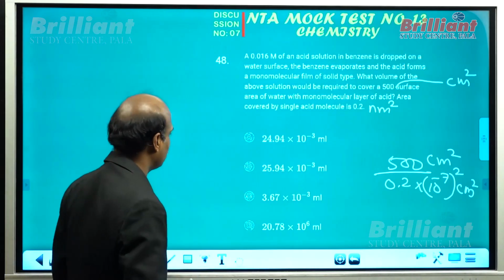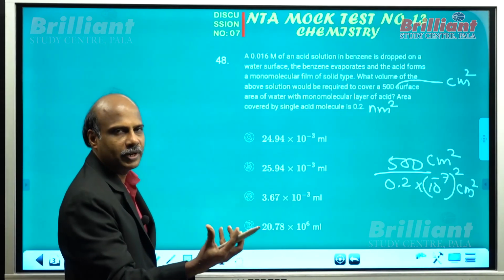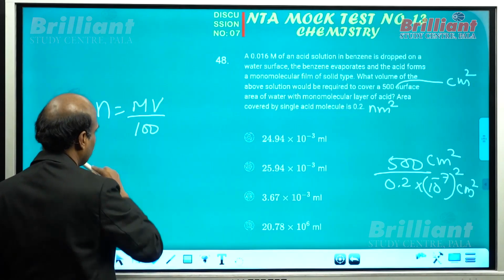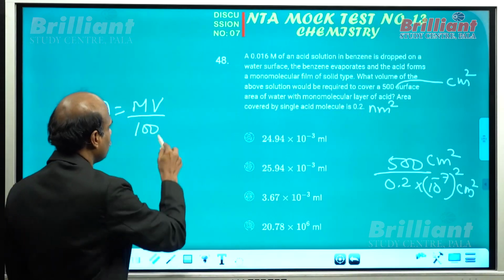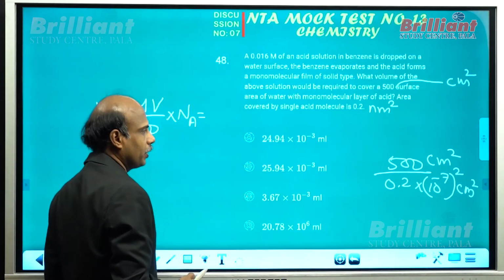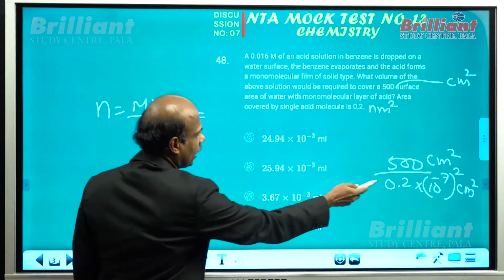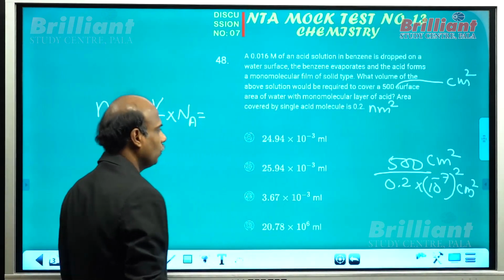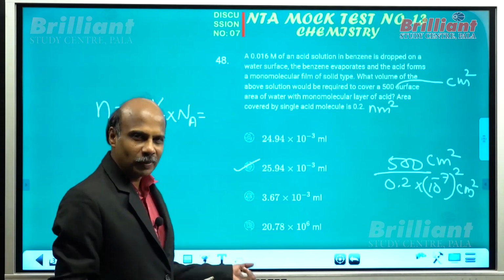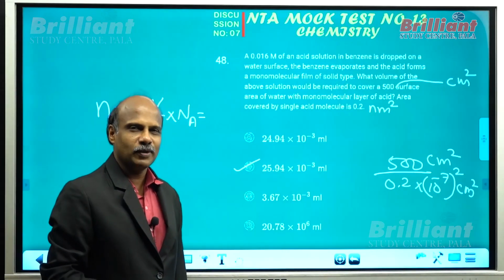In order to get this many molecules, how many ml is to be taken? You know that if something is given in a dissolved condition, the number of moles is equal to MV by 1000. And how will you get the number of molecules? Into Avogadro number. So this should be equal to 500 by 0.2 into 10 to the power of minus 14. You can take it in the numerator as 10 to the power of 14. The rest you can do. Please verify that you will get exactly option B. The question has to be deleted because the units cm square and nm square are missing. Let me go to the next question.